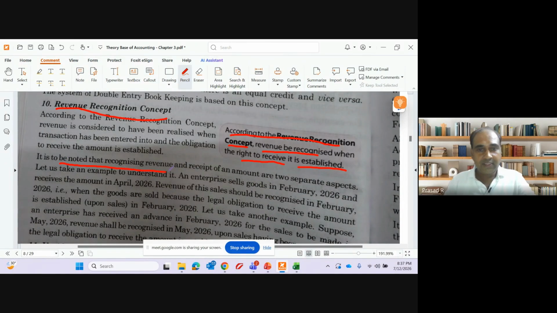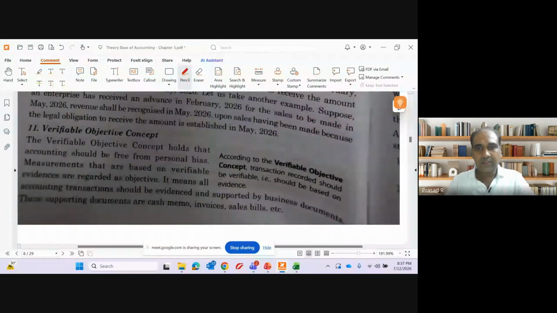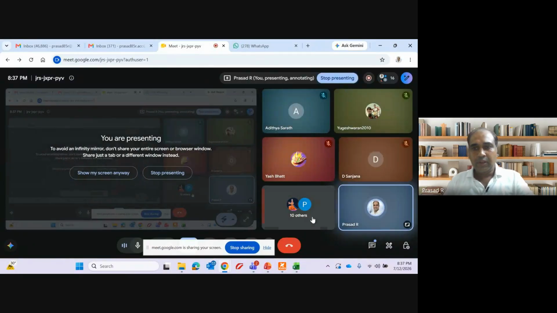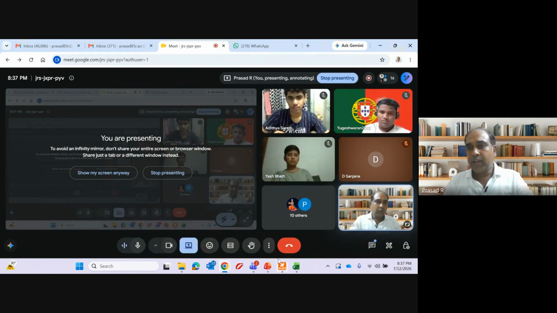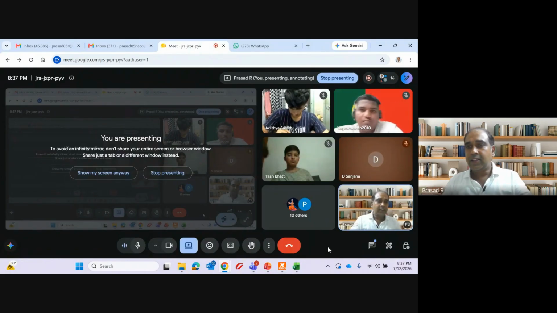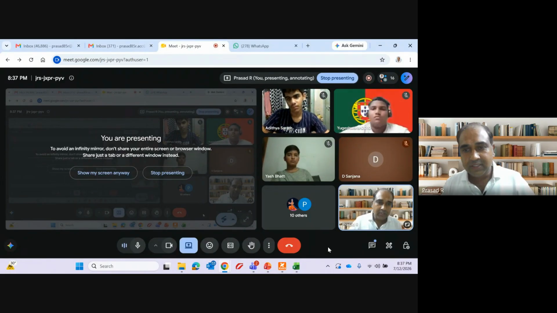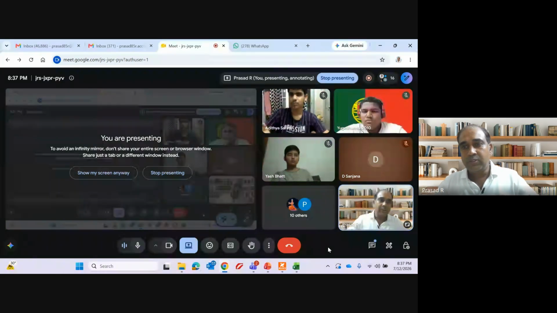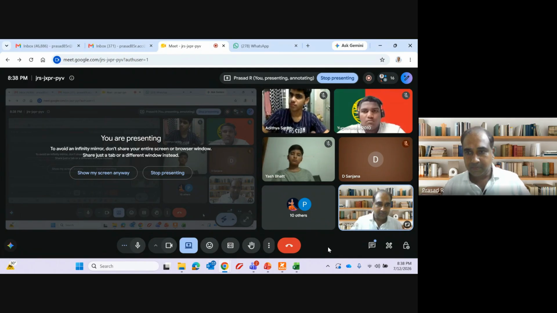It is to be noted that recognizing revenue and receipt of amount are separate. In case of installation of AC, the right to receive is after completion of service. In case of goods, revenue can be recognized the moment the goods are handed over to you. Clear?